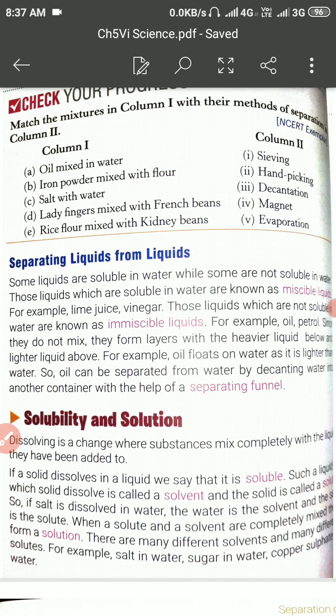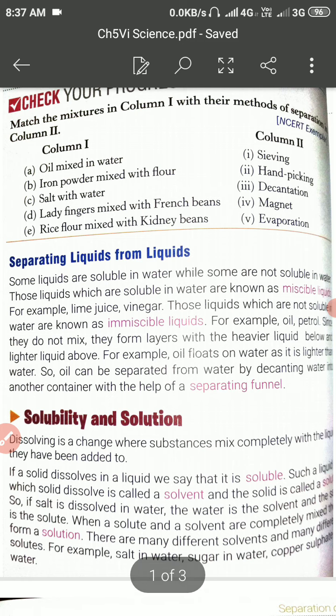My dear students, you have studied in the previous video about chapter 5. The heading of chapter 5 is the separation of substances, and in this chapter this is the second part, separating the liquid from the liquids.